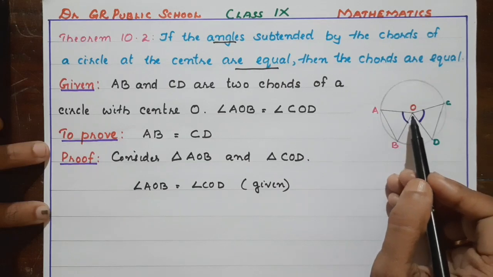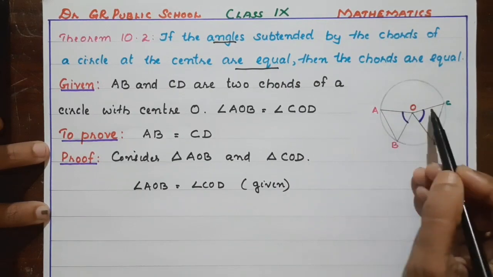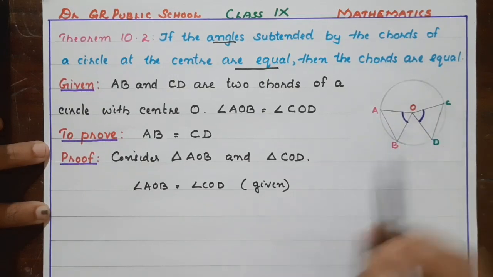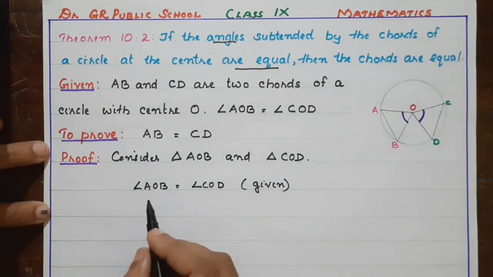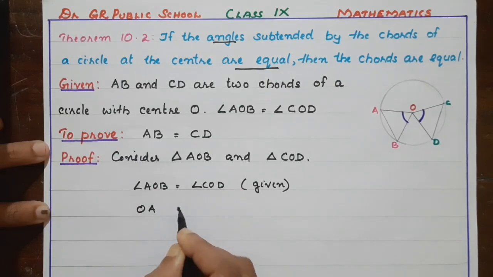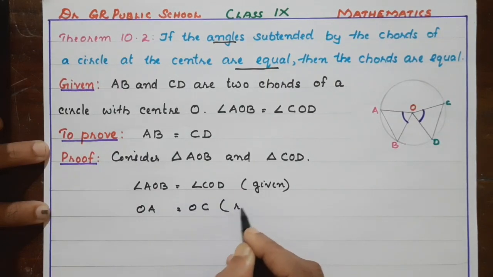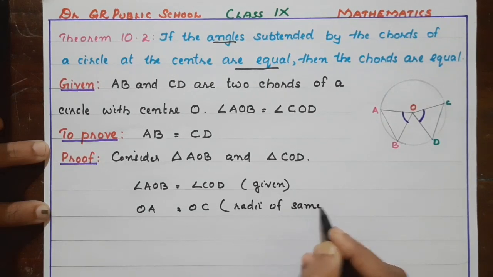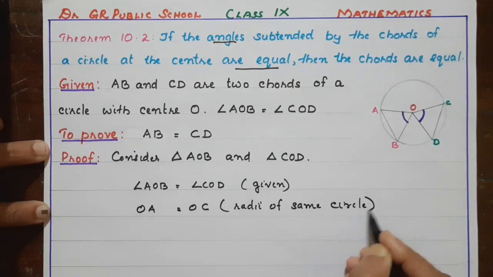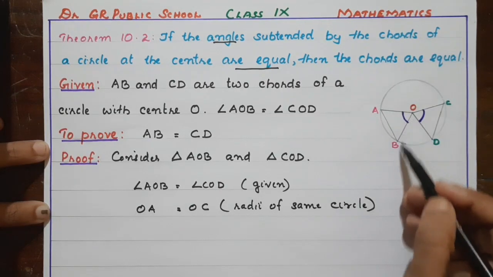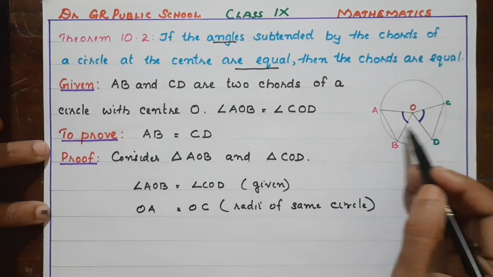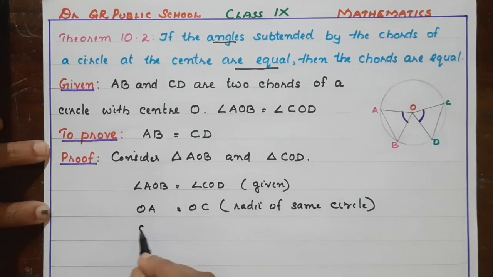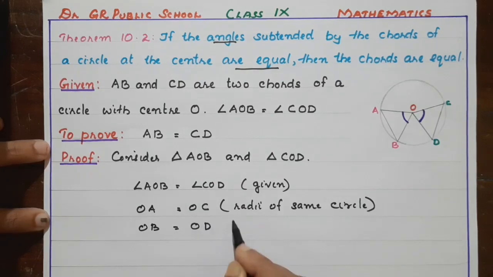Now which equalities can we consider? Okay, like the last theorem proof, we can say OA and OC are equal. Why? Radii of same circle, isn't it? So we can write OA equal to OC, reason: radii of same circle. Then like that OB and OD, we can consider they are also radii of same circle. OB equal to OD, same reason.